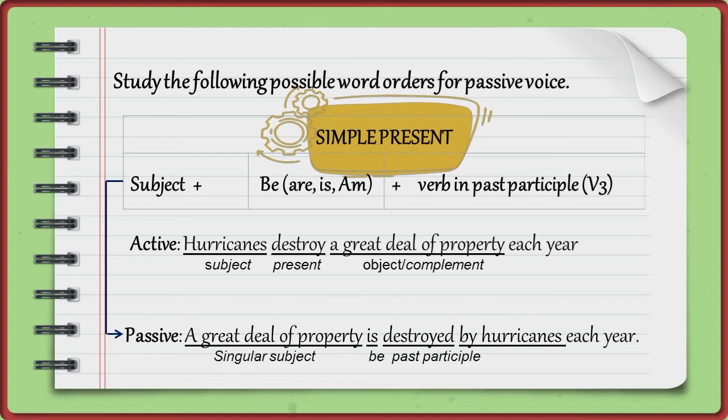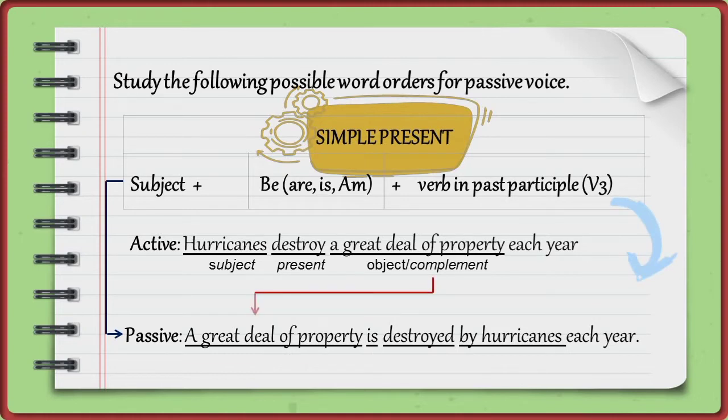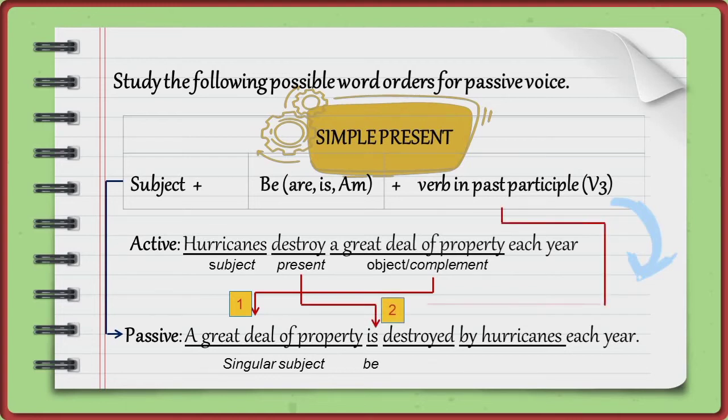A great deal of property, singular subject. Is, be. Destroyed, past participle. Just pay attention to how the passive sentence pattern is formed in simple present. A great deal of property, singular subject. The verb destroy, in simple present, you must place the verb be, is, because the subject is singular. Destroyed, past participle.